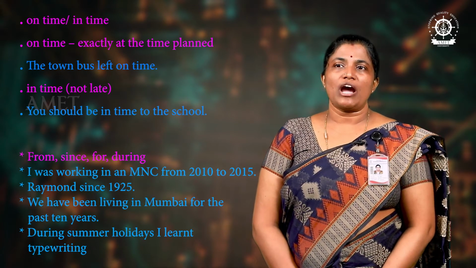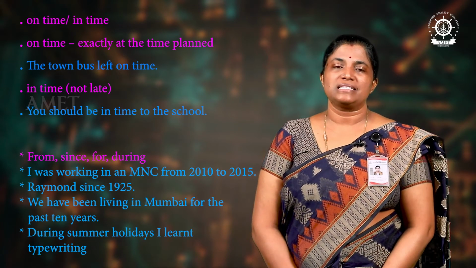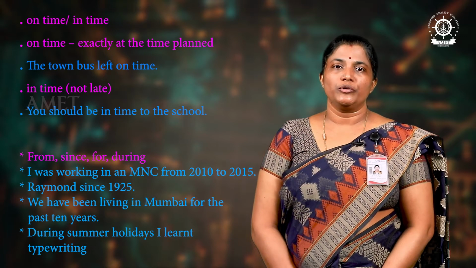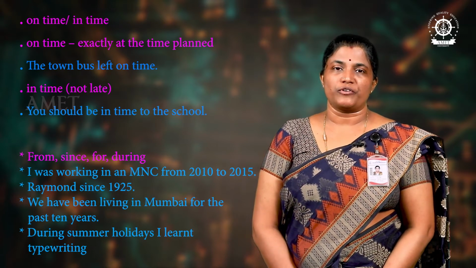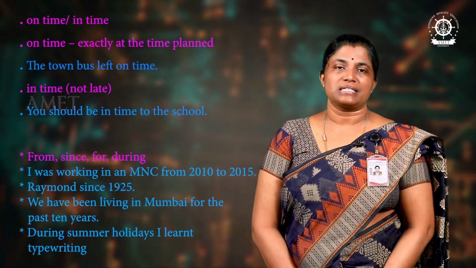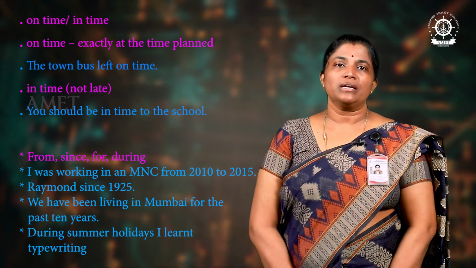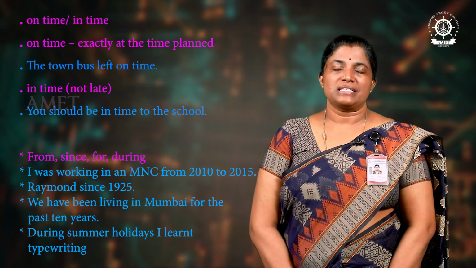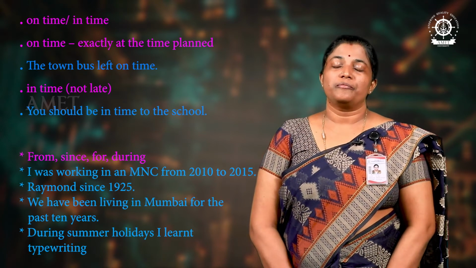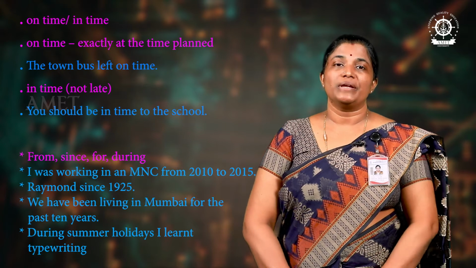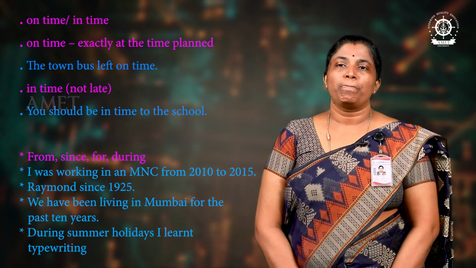Moving on to the next one. We have been living in Mumbai for the past 10 years. For should be used for a period of time: for 5 years, for 10 years, for 15 years, for 20 years, like that. We have been living in Chennai for the past 10 years. So, for should be used when you mention a period of time.